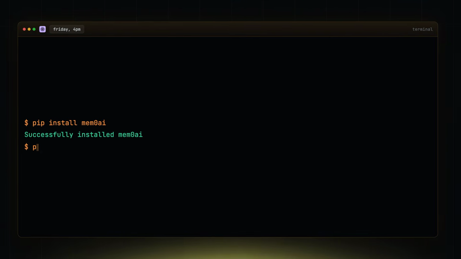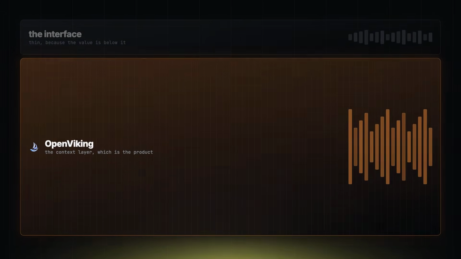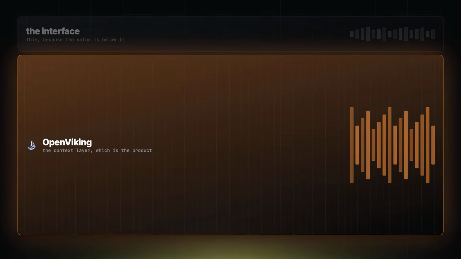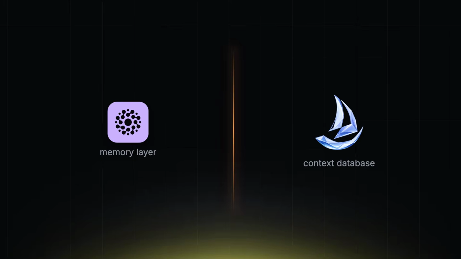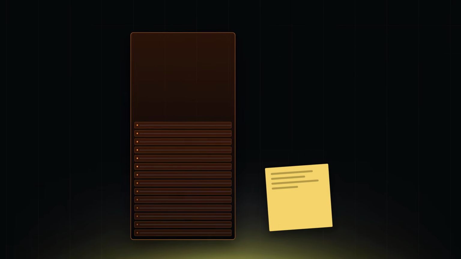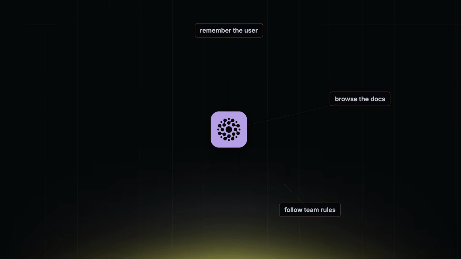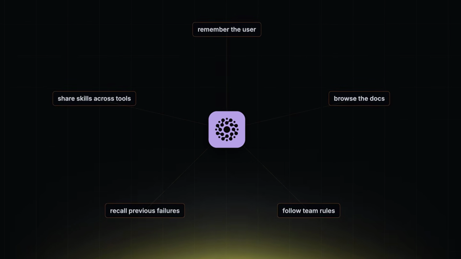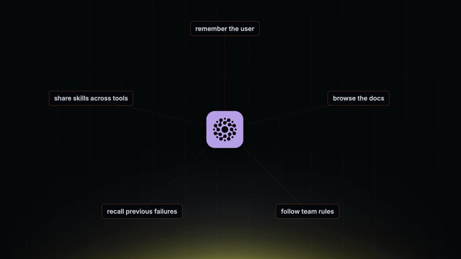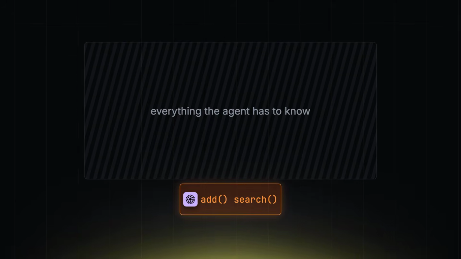Mem0 feels like something you can add to an app on Friday. OpenViking feels like something you use when the context layer itself has become part of the product. That is not a criticism. It is the category line. If all you need is user memory, OpenViking may feel like bringing a storage system to a note-taking fight, but if your agent needs to remember the user, browse docs, follow team rules, recall previous failures, and share skills across tools, a simple memory API starts to look too small.